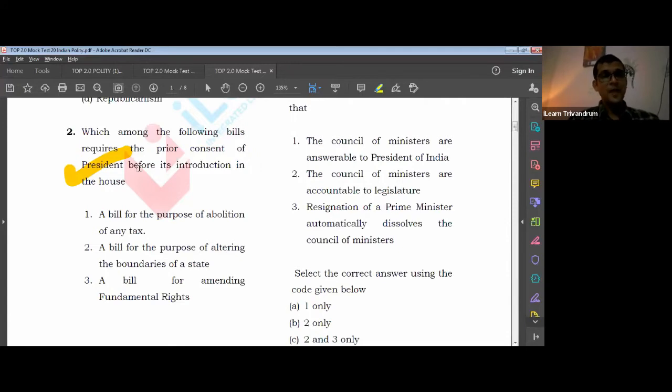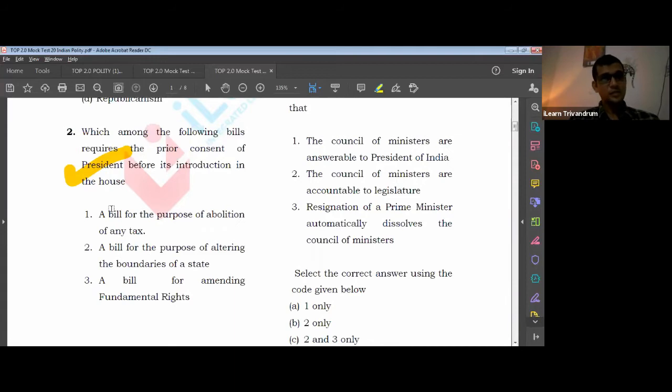Then on the right side, put a column saying whether the president's consent is required, where it can be initiated, whether a joint session is possible, and what happens to the bill once the houses have passed it. Try to study that, and it will make your learning much easier.